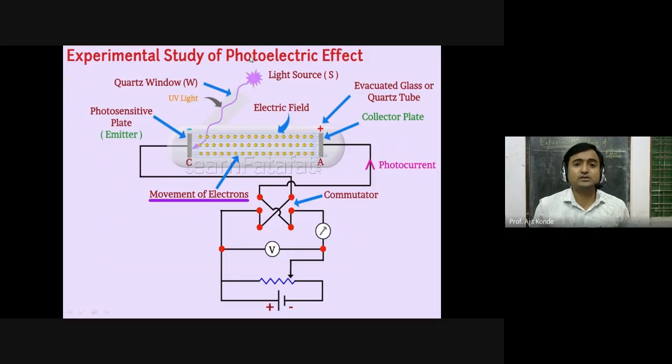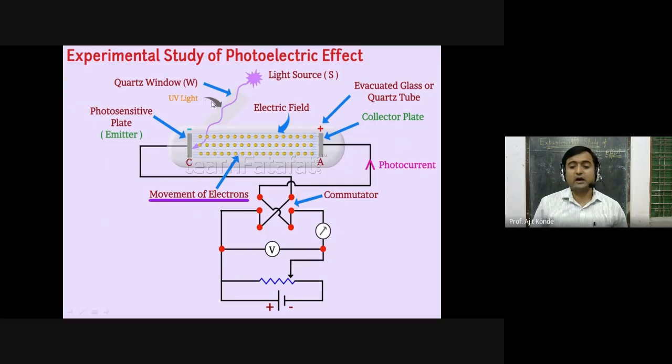And when we get the threshold frequency, it starts to emit electrons. The electrons move towards the positive terminal, which is the collector plate, and we get a photocurrent due to these photoelectrons. Since these electrons are negatively charged, they are automatically attracted toward the positive plate.